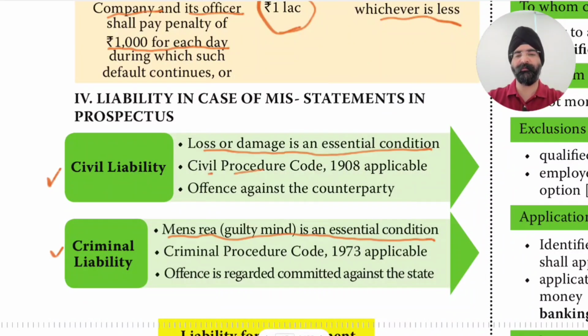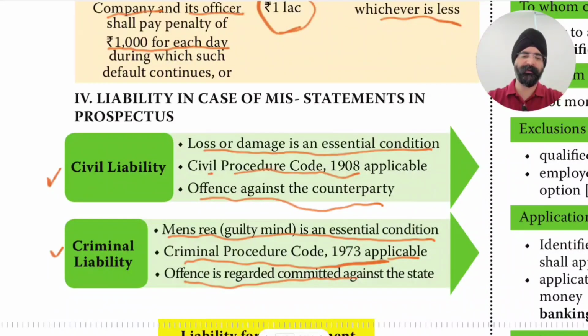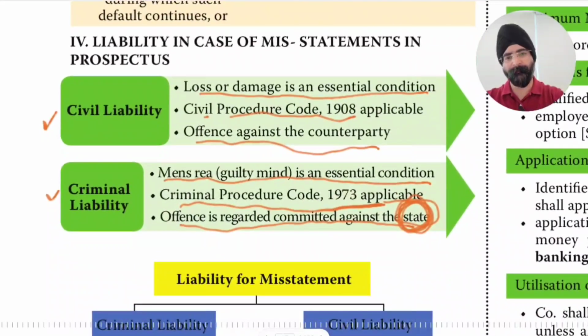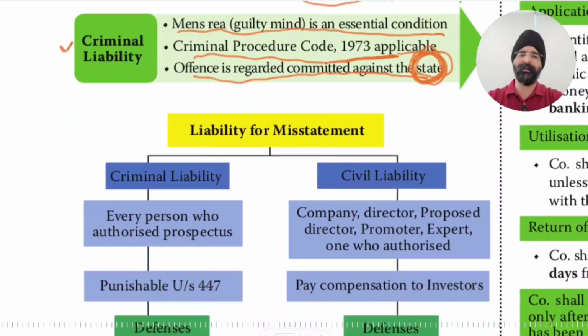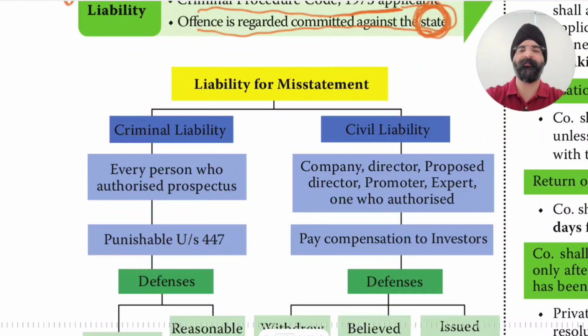In civil liability, the Civil Procedure Code, or the new code coming in, becomes applicable. It is considered an offense against the counterparty only. And in criminal liability, the Criminal Procedure Code, or the new code, becomes applicable, and the offense is regarded as committed against the state. This is also clear.